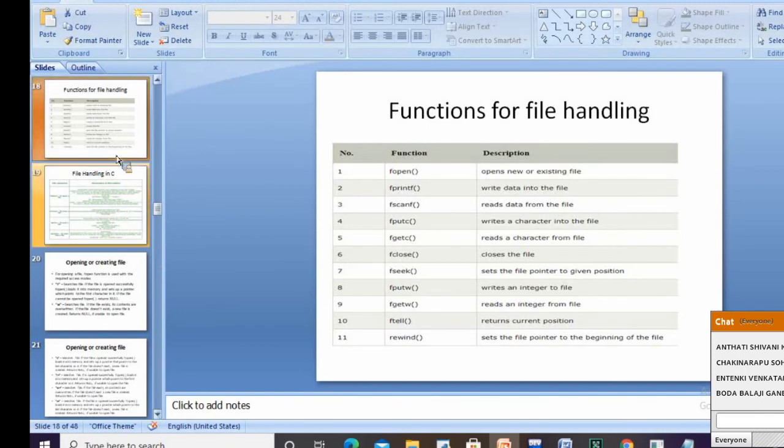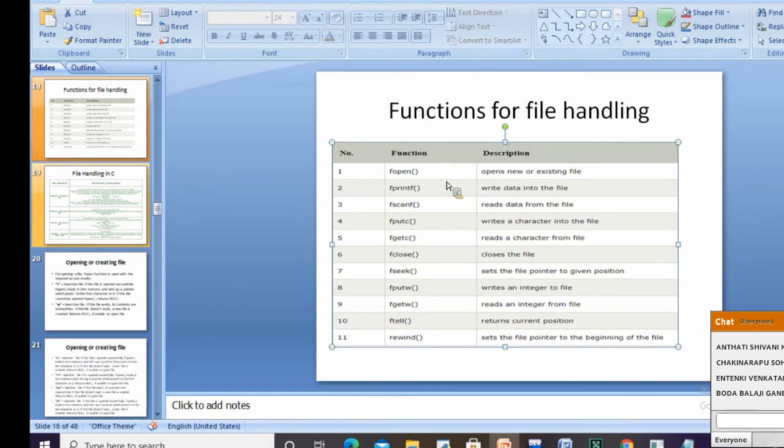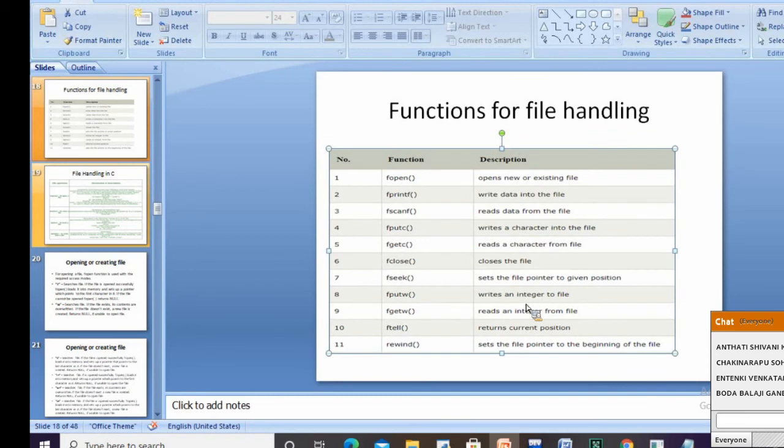Now see, these are all the different file handling functions which we have covered today. The fopen function opens a new or existing file. Fprintf writes data into the file. Fscanf reads data from the file. Fputc writes a character into the file. Fgetc gets a character from the file. Fclose closes the file. Fseek is used to set the file pointer to the given position. Putw and getw write an integer to a file and read an integer from the file.